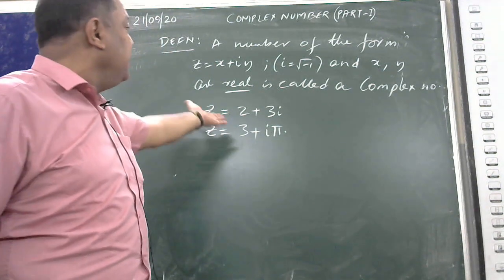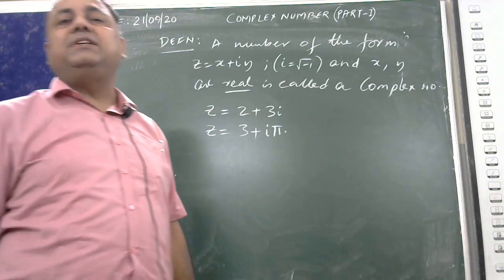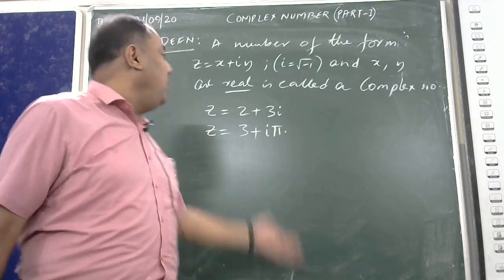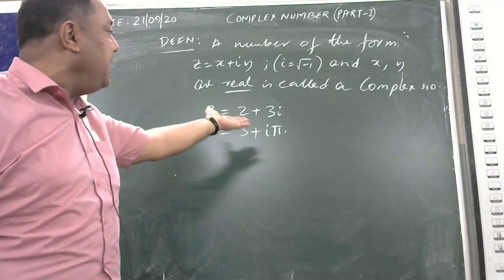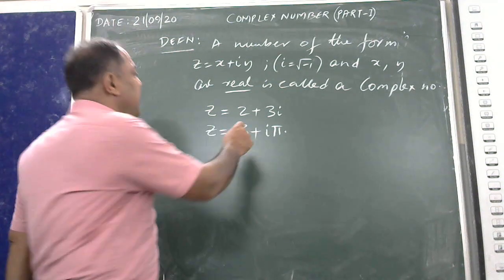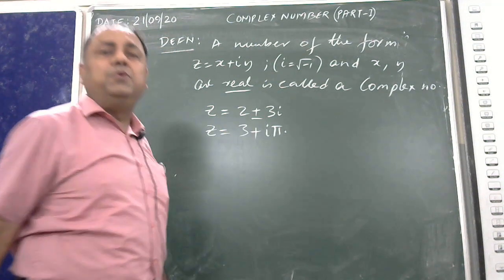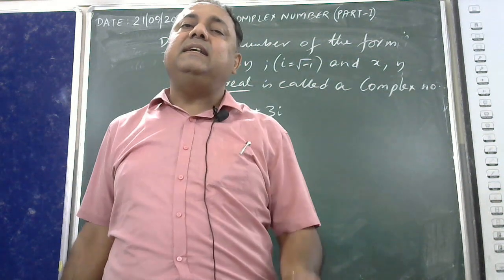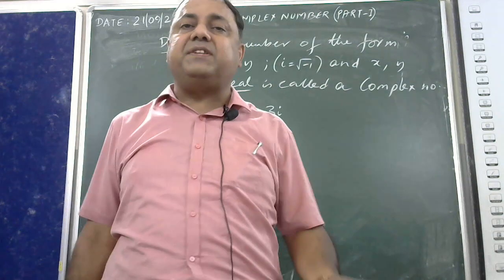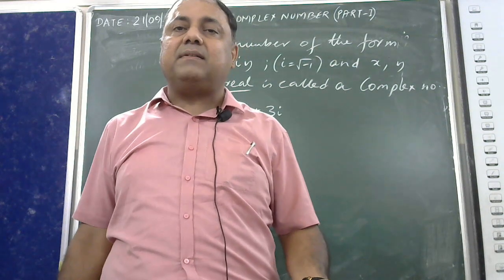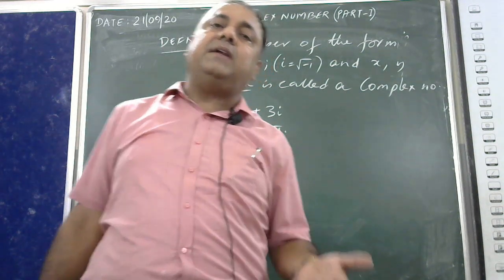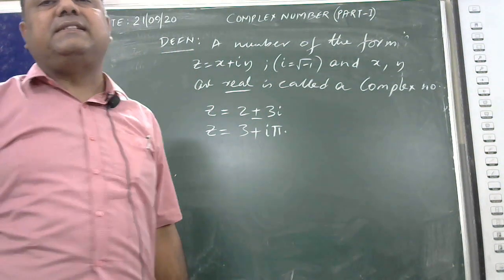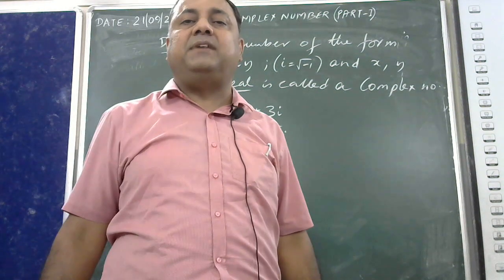That is how we conclude z is equal to 2 plus 3i, or z is equal to 3 plus 5i. Even if it is 2 minus 3i, 2 is a real number, minus 3 is also a real number, an integer. Yes, it is a real number. So I will conclude, yes sir, this is a complex number.